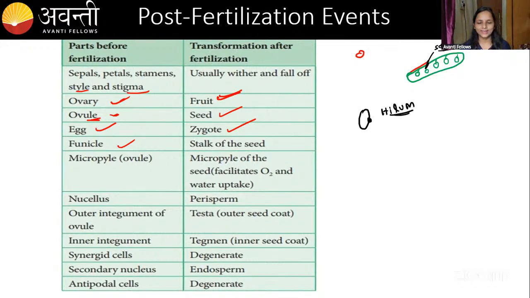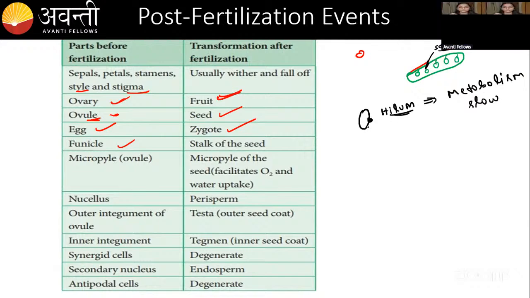Okay, see here, guys. So this seed will undergo the dormant stage. When the seed is in the dormant stage, it is not dead, okay, it is living only. Dormant stage means the metabolism is slowed. Metabolism is slow. Okay, so that's why from the hilum there will be a pore, right?